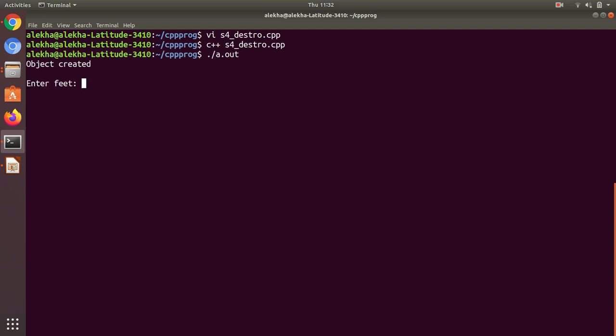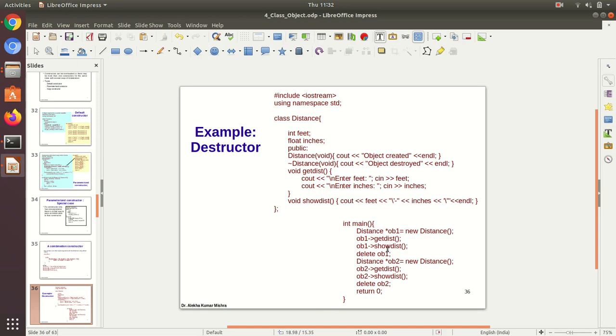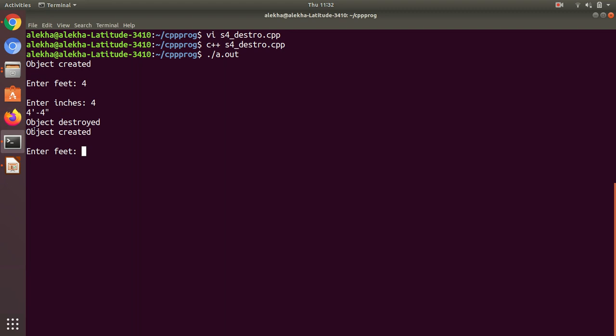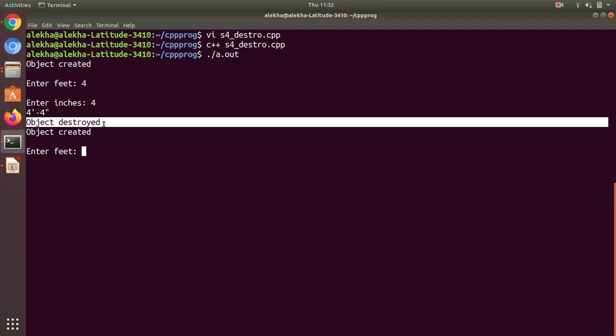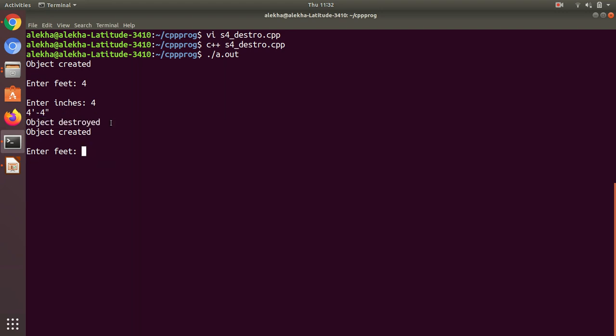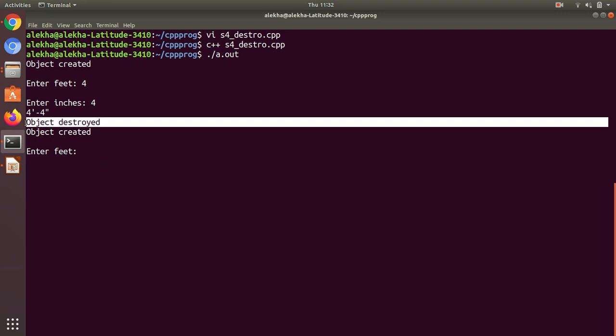All right. So first an object is created, object 1. Then it asks for feet, let's say 4 feet 4 inches, for example. So 4 feet 4 inches demonstrates that this is the value, shown using show distance. The function was our show distance. So using show distance, it shows the data. Then when we call delete object, it automatically invokes the destructor, and the destructor prints object destroyed.